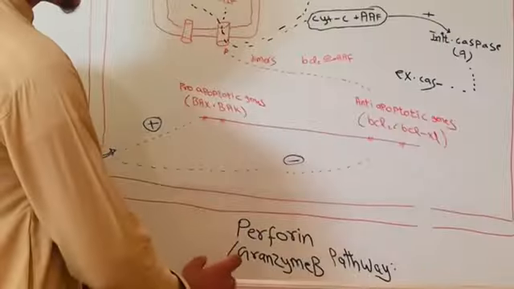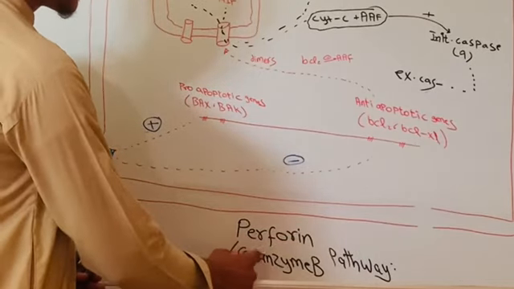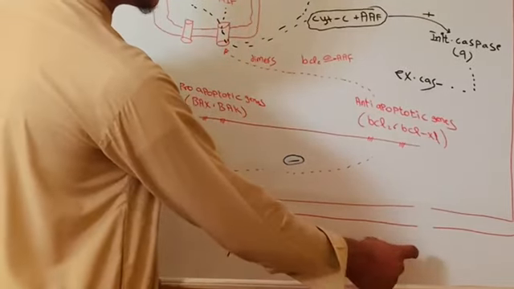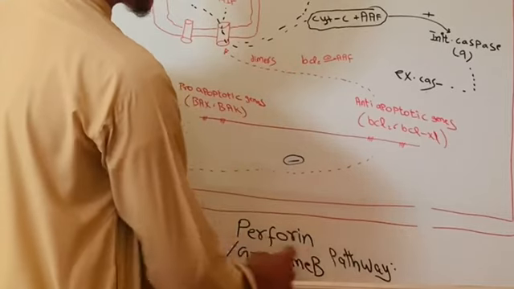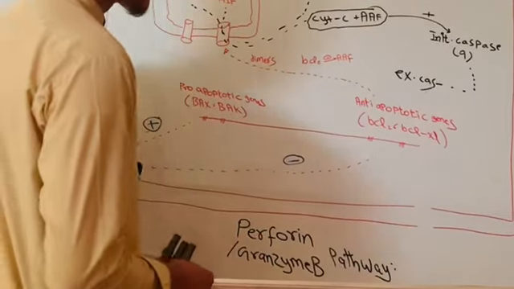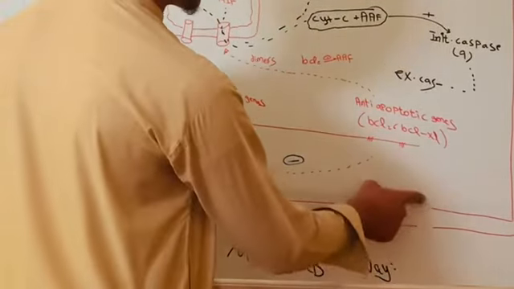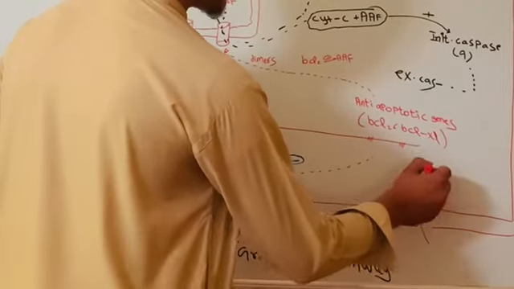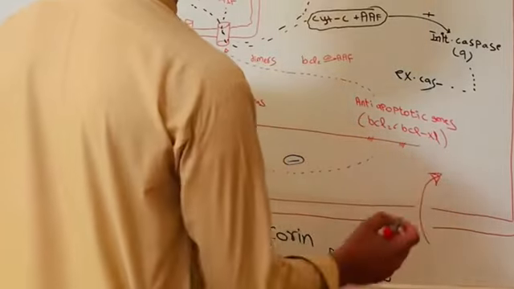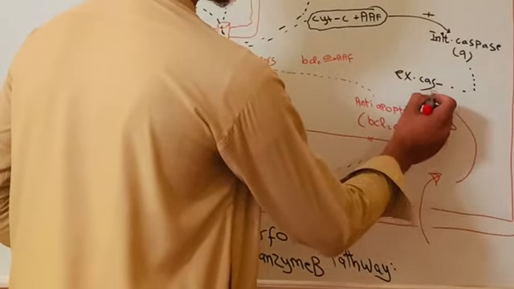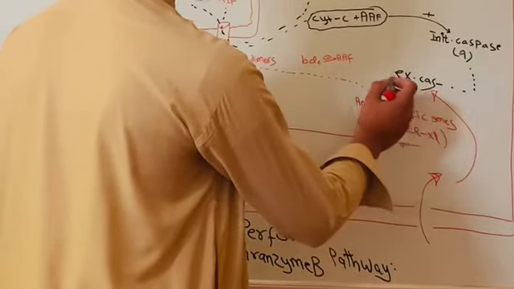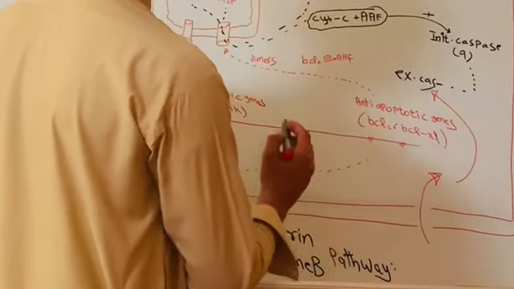And also there is another pathway which is called the perforin granzyme pathway. In this pathway, cytotoxic T cells release some granules which consist of perforin and granzyme. Perforin makes a pore for granzyme to enter the target cells. What is the function of granzyme? Granzyme activates executioner caspase, and after that executioner caspase does its function. The rest of the pathway is the same.